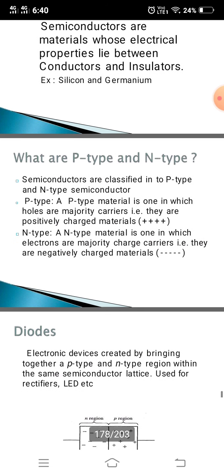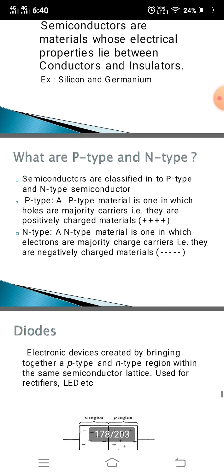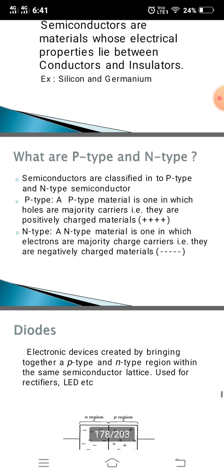By adding impurities, it becomes an impure or extrinsic semiconductor. This process of adding impurities is called doping. The amount of impurity added is 1 part in 10 power 6 atoms.